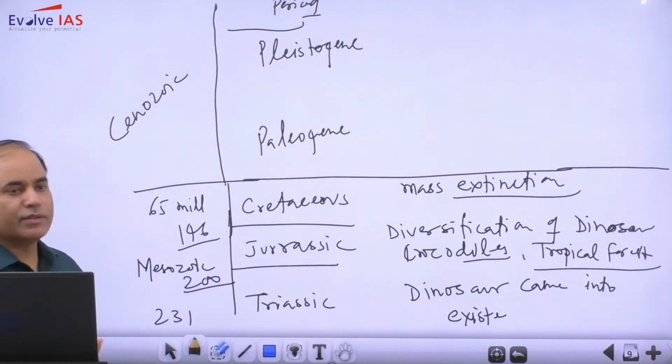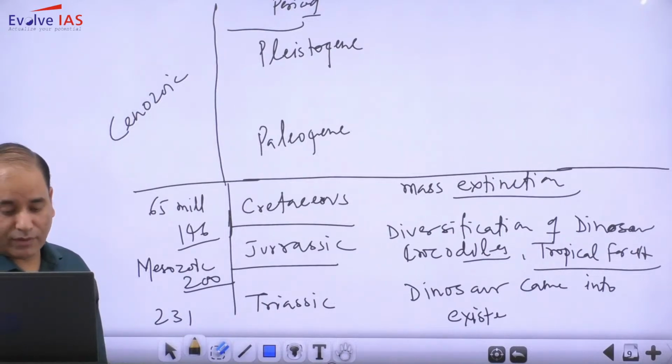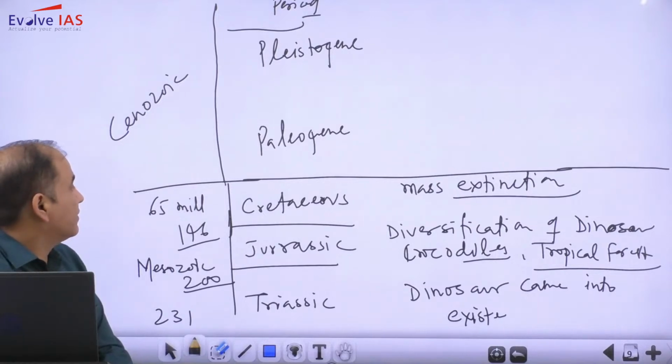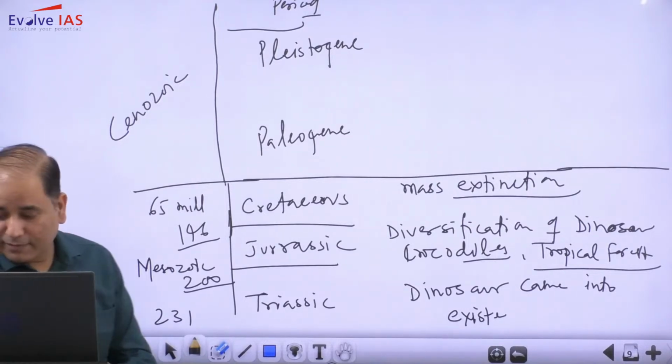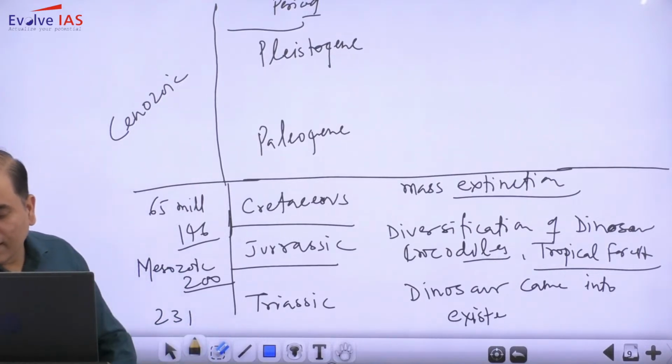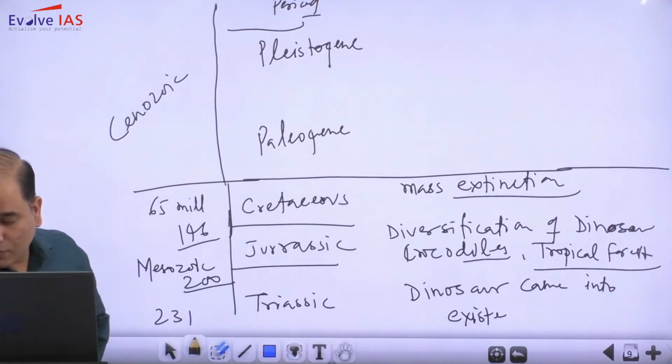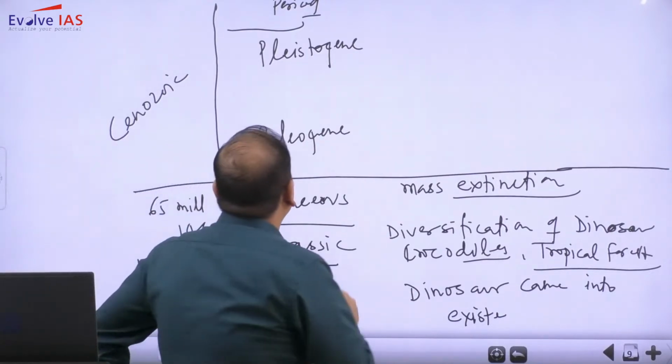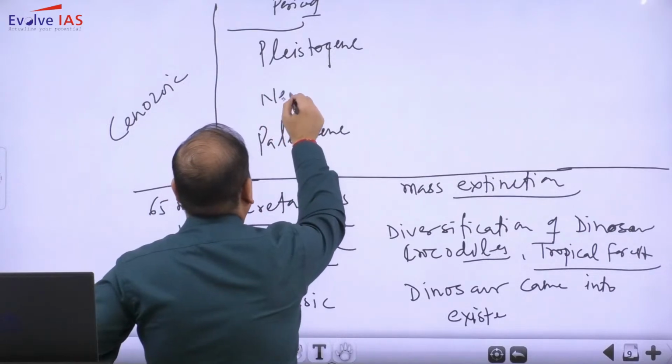In fact, this was the time period when the Himalayas started forming. So the formation of the Himalaya has also been witnessed from this Cretaceous time period. Now as far as the Tertiary time period is concerned, we have Paleogene and we have the Neogene.